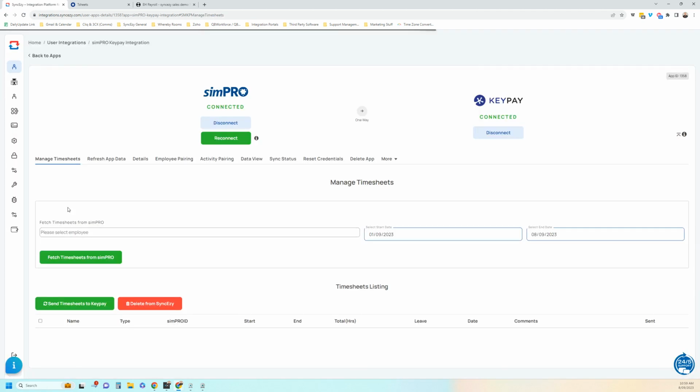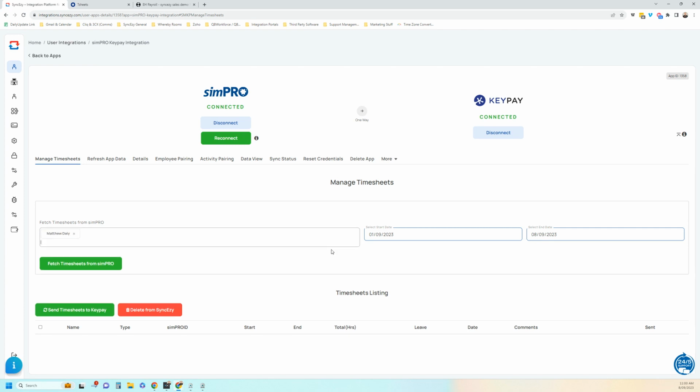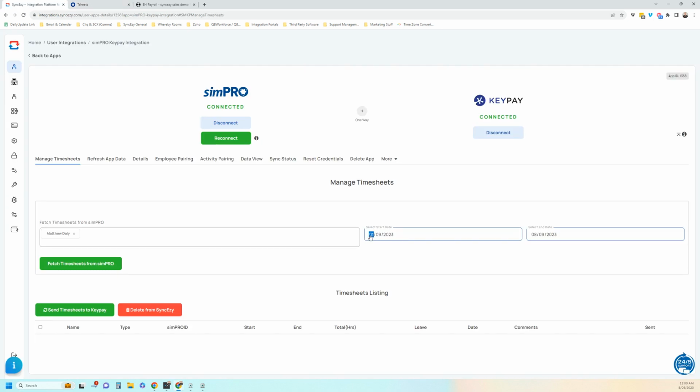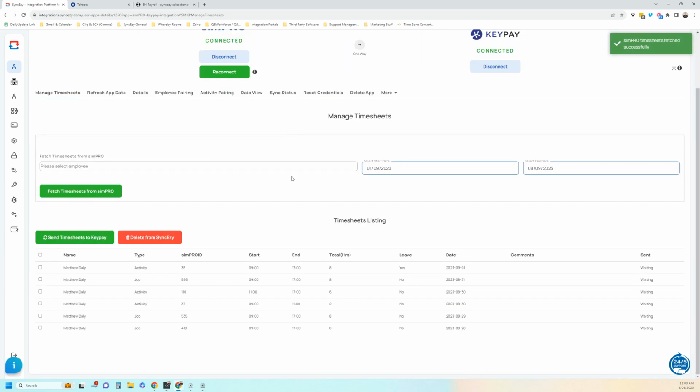We can fetch timesheets quite easily by finding the employee and choosing the date range. In Simpro, the date range was from the 28th of August until the 1st of September. So we update the date range to the 28th of August to the 1st of September, and we fetch the timesheets from Simpro, the schedule. And you can have an overview of the actual timesheets here quite easily.